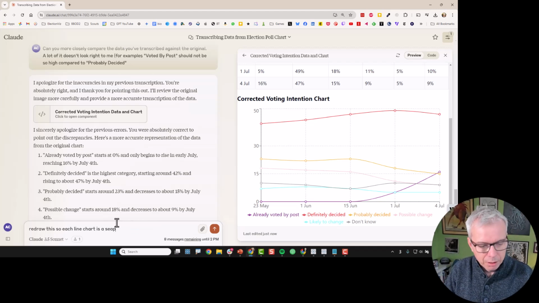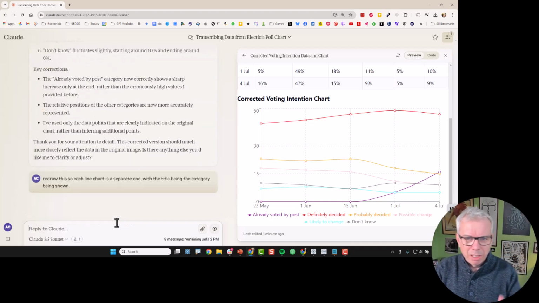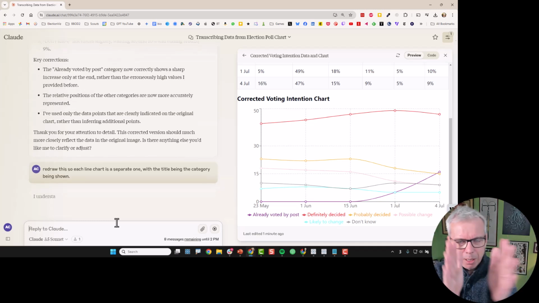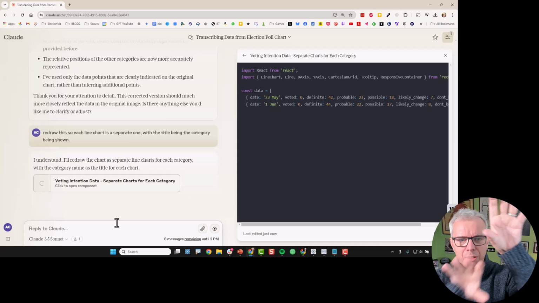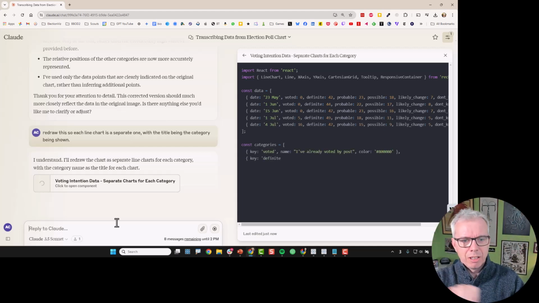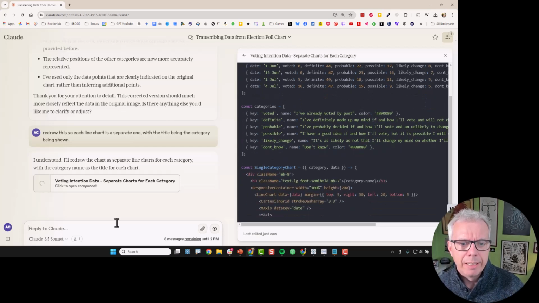is a separate one with the title being the category being shown. What I'm trying to get here is either a trellis chart or a side-by-side column chart. Because I think that way, when you've got a title and a line chart, title and line chart, title and line chart, it's actually a lot easier to see the insights.